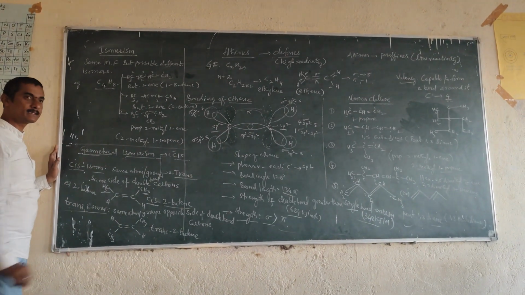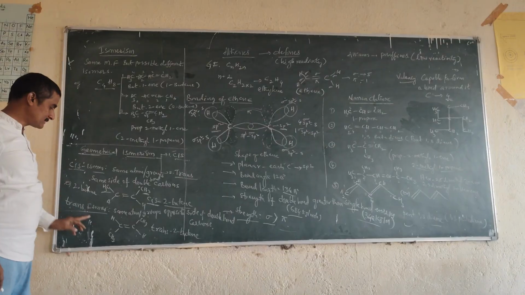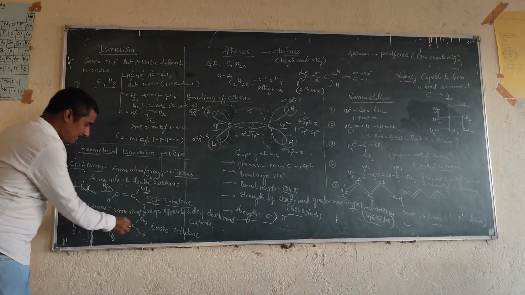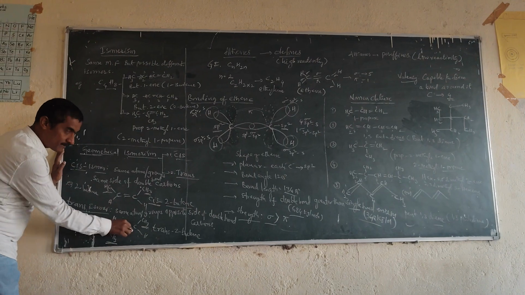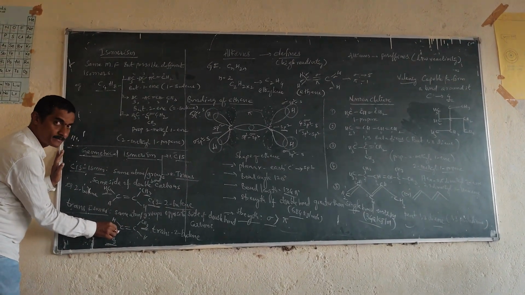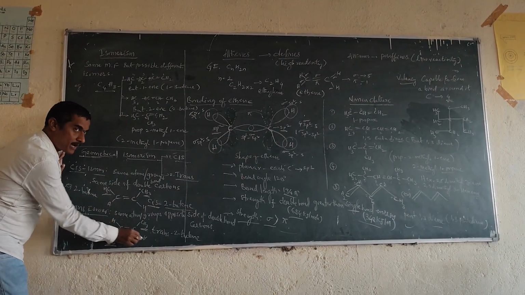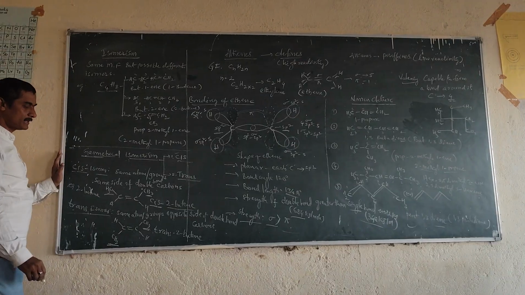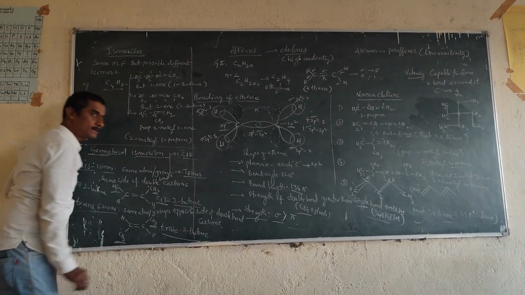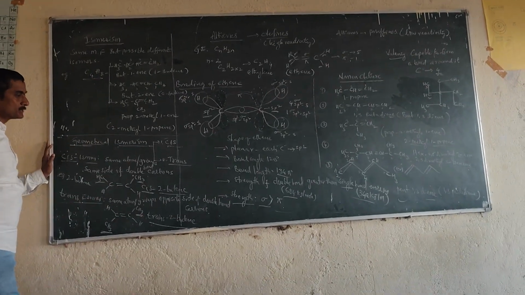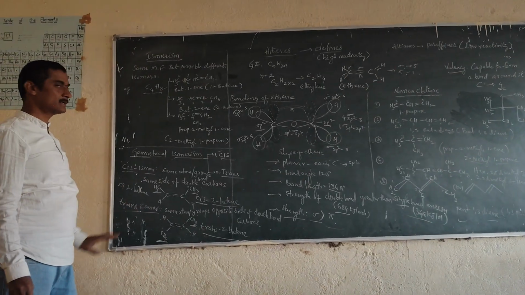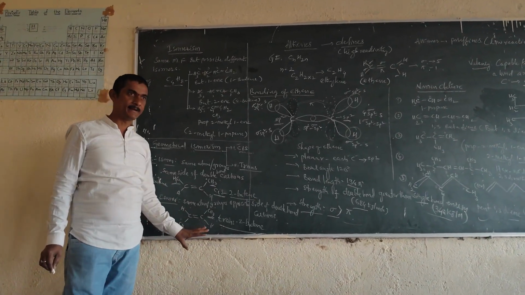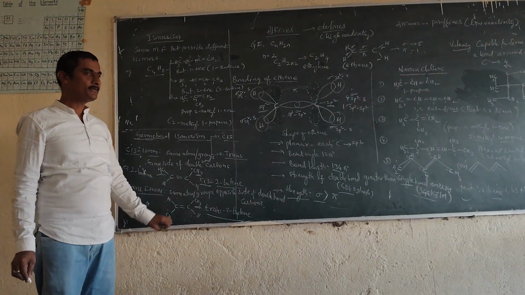Applying the same example, the methyl groups and the hydrogens are on opposite sides, so we say trans-2-butene. So this is geometric isomerism, cis and trans. So far this is completed. I think all of you understood very well.